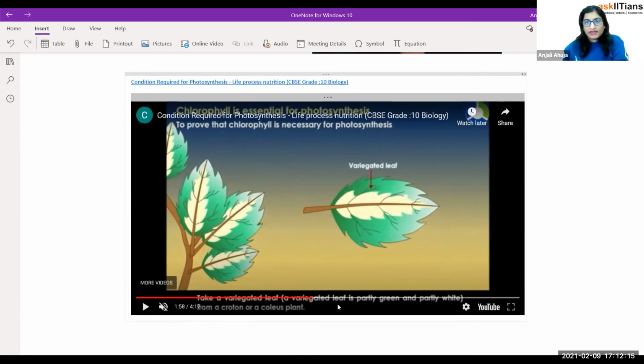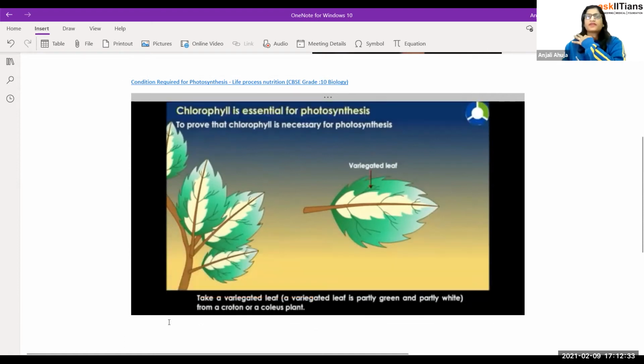Actually, it's not vegetative, I'm so sorry. Vegetative is the non-reproductive part of the plant. This is variegated, which is present in different colors. Variation is there, so a green part and a partly white part is there. Take that kind of leaf from a croton or any kind of plant wherever it can be available. So what are they going to do further?